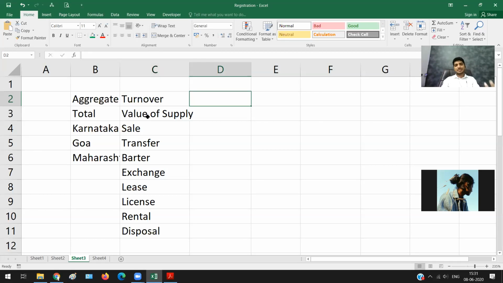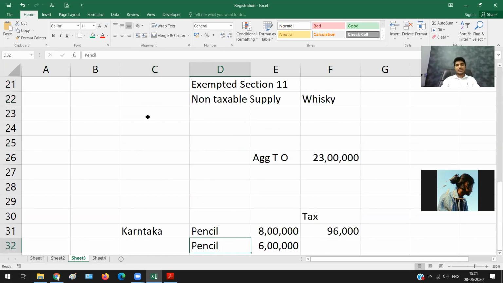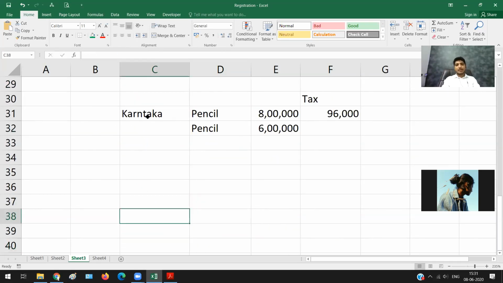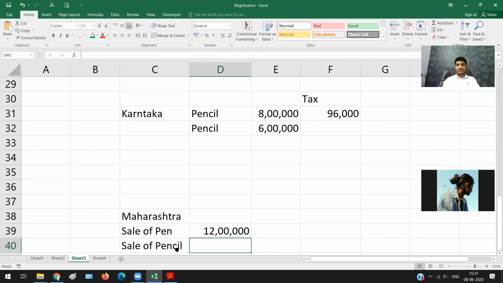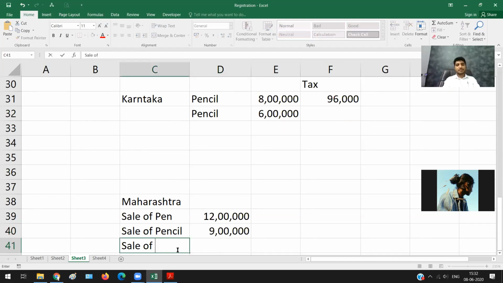So if there is a sum which puts it like this, let us say I am a businessman in Maharashtra, and these are my details. Sale of pen is 12 lakh rupees. Sale of pencil is 9 lakh rupees. Then sale of whiskey is again 8 lakh rupees.